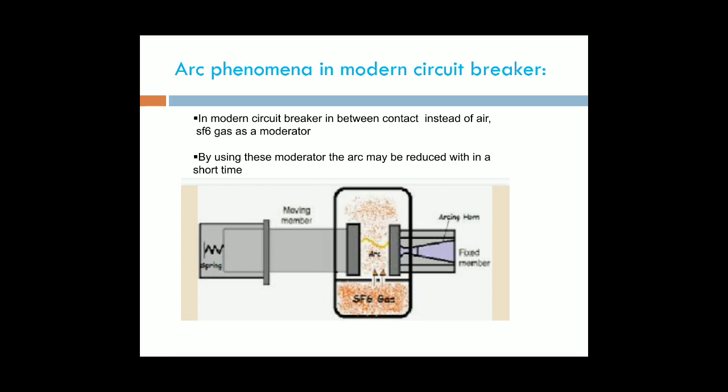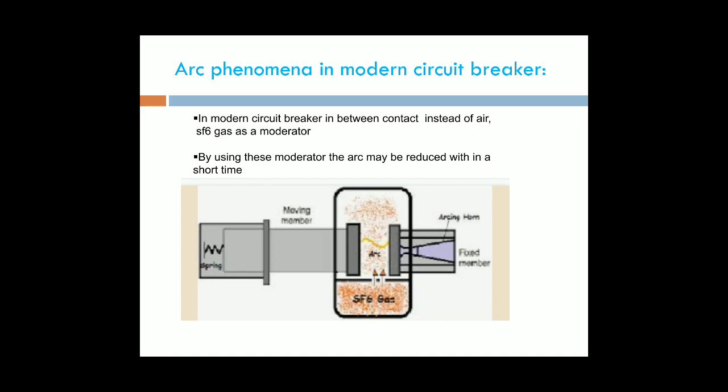The next concept is that in the modern circuit breaker, we are using SF6 as a medium. SF6 means sulfur hexafluoride gas.